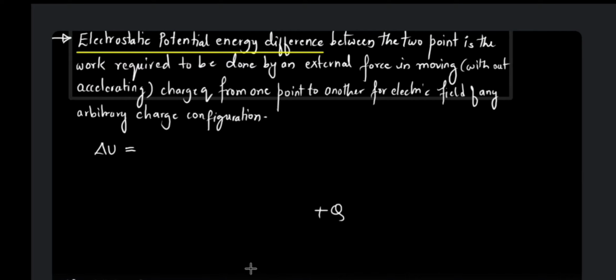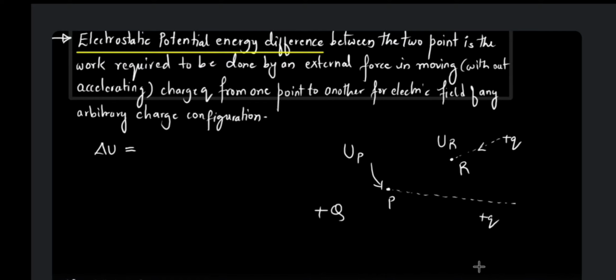If I take a small test charge plus Q and get it to some point R, the work done in getting this charge to point R will be stored as the potential energy at that point R. Now I get the same amount of charge and place it at point P. So the potential energy at point P becomes, let us say, UP, because the work done in getting this charge to P is stored as the potential energy.